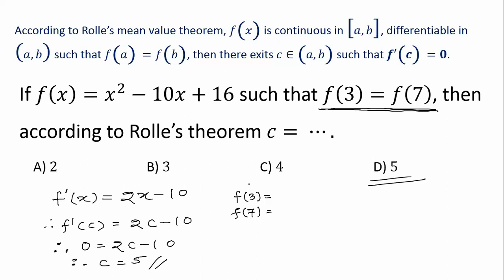Okay. So what is the answer? 3 squared is 9, 9 minus 30 is minus 21, minus 21 plus 16 is minus 5. What is f of 7? 7 squared is 49, 49 minus 70 is minus 21, minus 21 plus 16 is minus 5. Yes, both are the same. Yes, 5 is between 3 and 7.